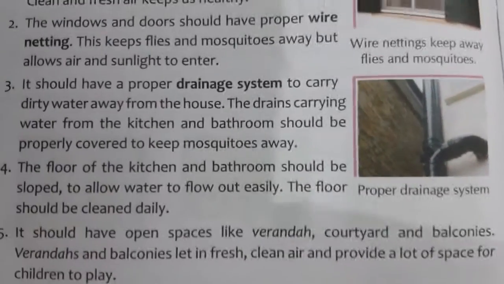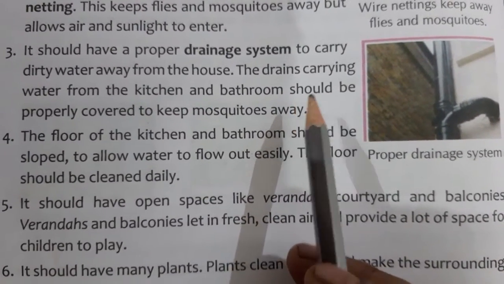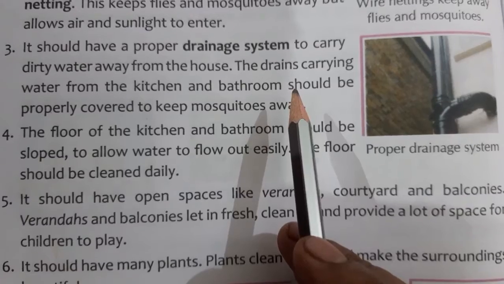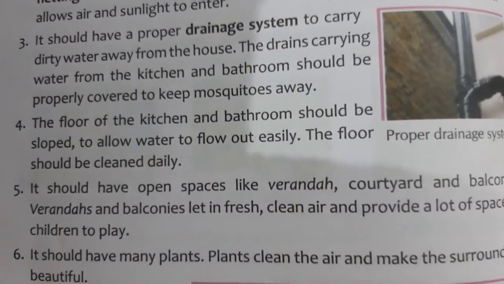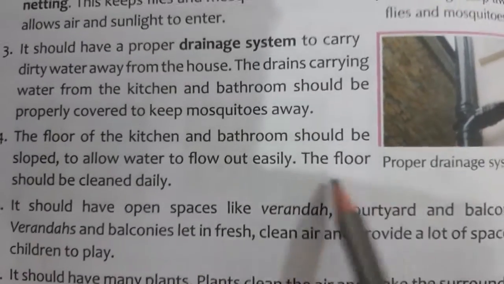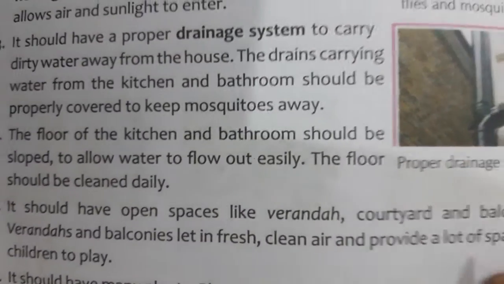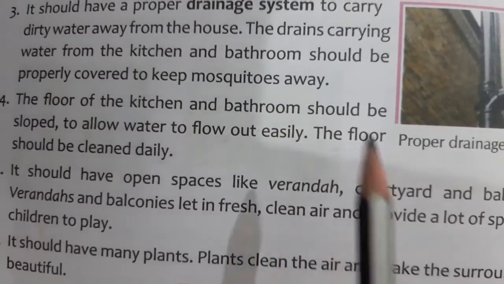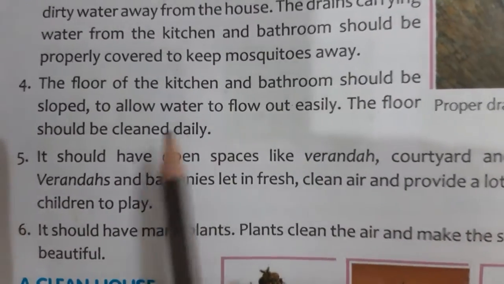All the wastewater in your house, either from the kitchen or washroom, must be properly drained out of the house, and must be covered to keep mosquitoes from breeding in it.